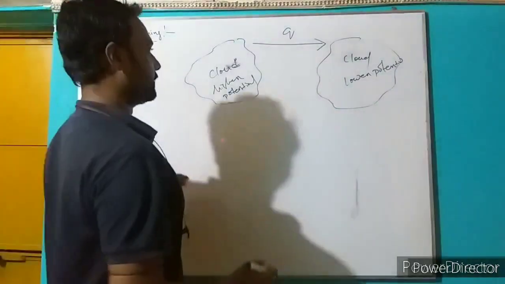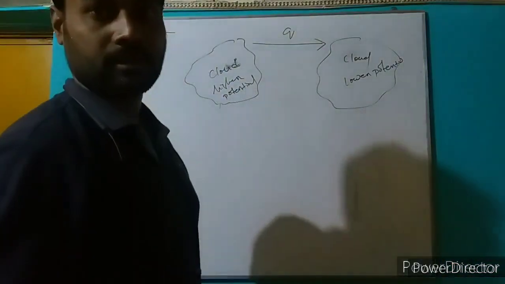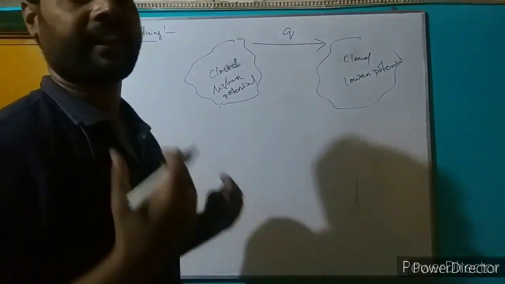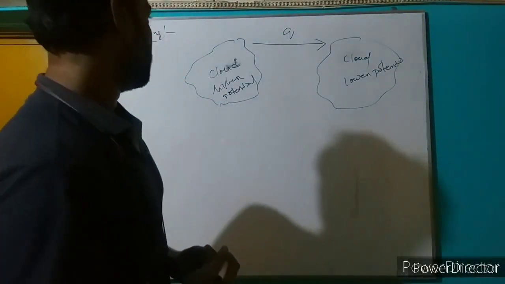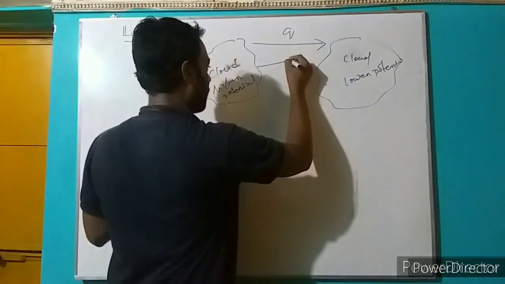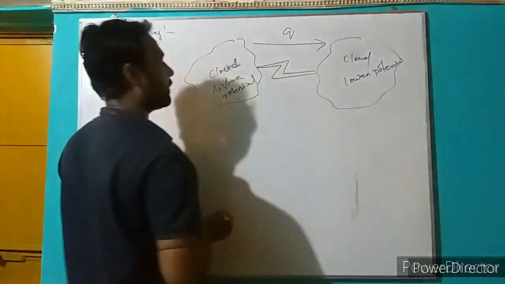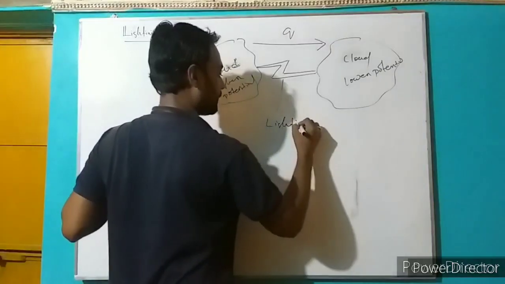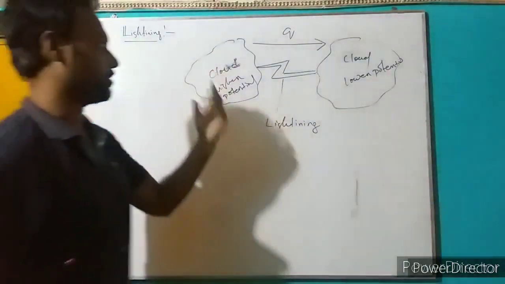Due to the movement of charge carriers, a spark is generated, which is observed by our vision. So this is the spark, or lightning, which arises in our atmosphere.